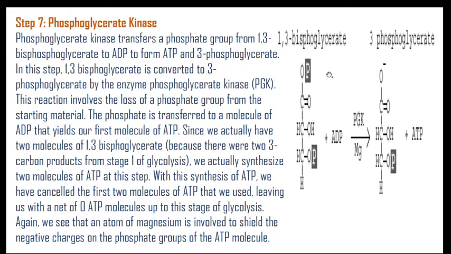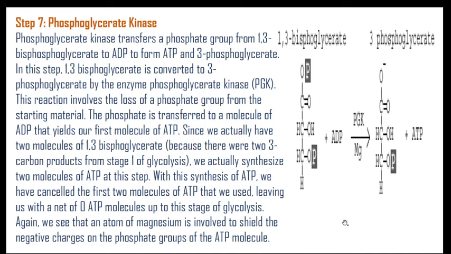1,3-bisphosphoglycerate gets converted to 3-phosphoglycerate, and the enzyme is phosphoglycerate kinase, with the help of magnesium. Since we actually have 2 molecules of 1,3-bisphosphoglycerate, 2 molecules of a 3-carbon compound are developed here. We actually synthesize 2 molecules of ATP here.